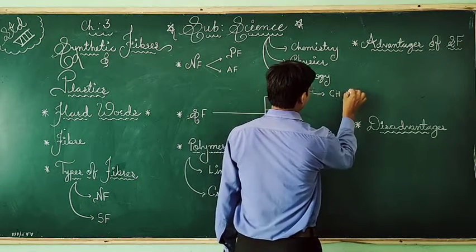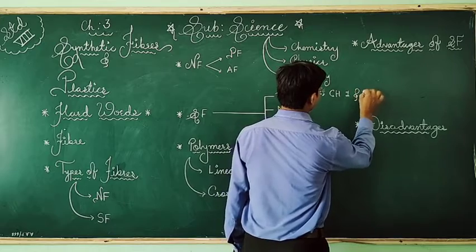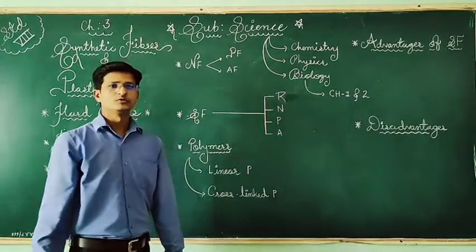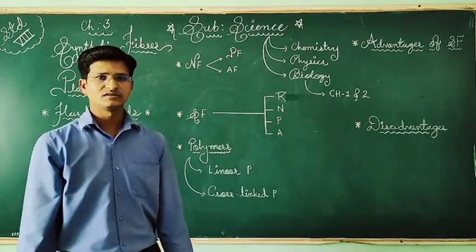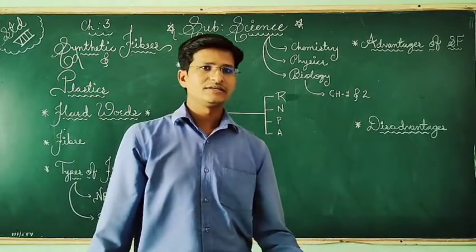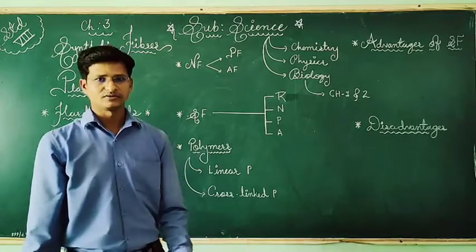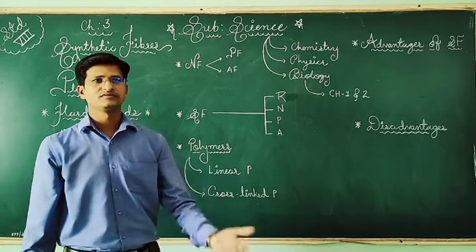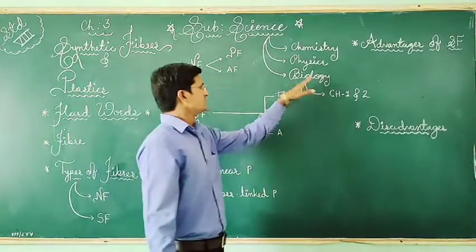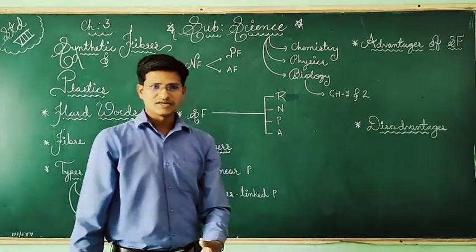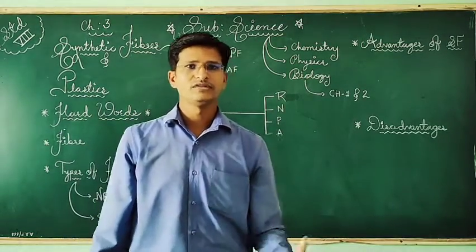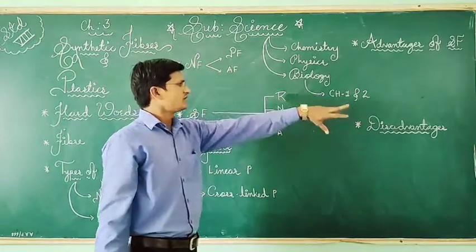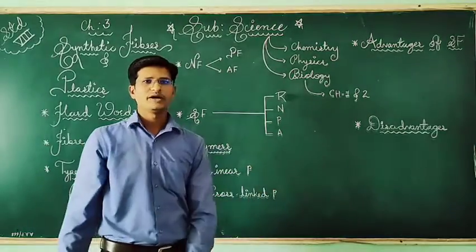The chapters we have completed, chapter 1 and 2, are related to our biology, because most of the things are related to the environment, the plants and animals, even different types of microorganisms. In biology, different branches are also there, which I already mentioned: microbiology, zoology, botany, and many more. So chapter 1 and 2 are part of our biology.